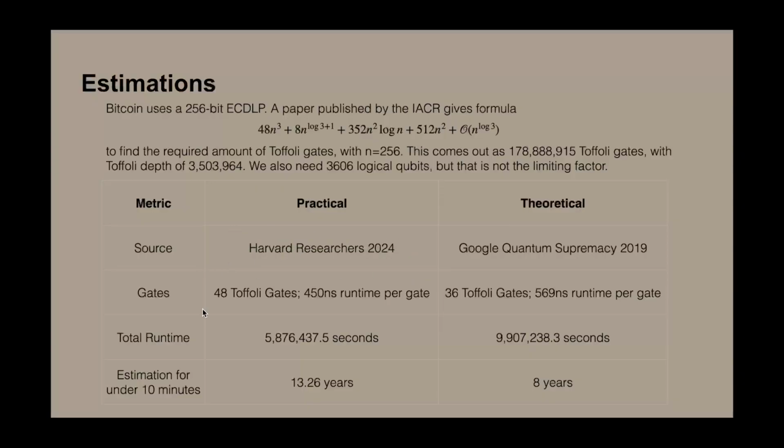As aforementioned, the Harvard researchers were able to create 48 Toffoli gates, and they had a 450 nanosecond runtime per gate. This comes out to a total runtime, if you ran all of these operations, Toffoli gates times Toffoli depth, of about 59 million seconds.